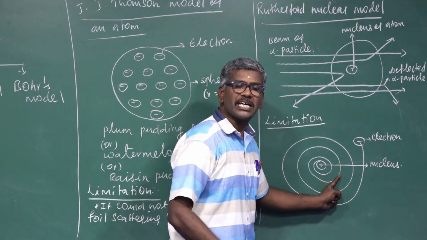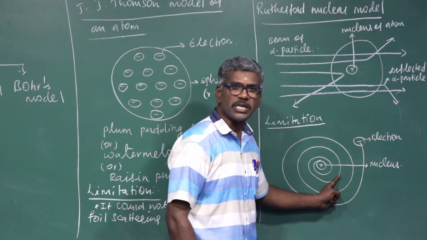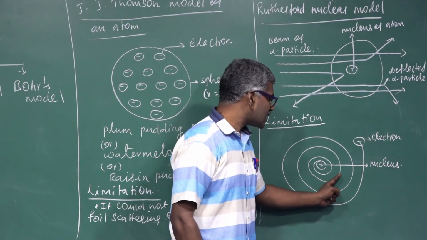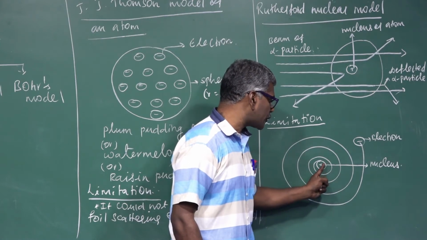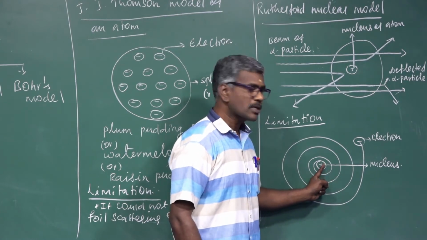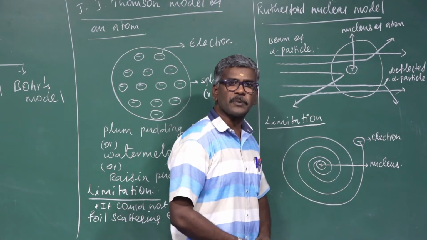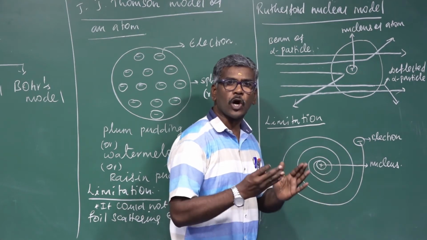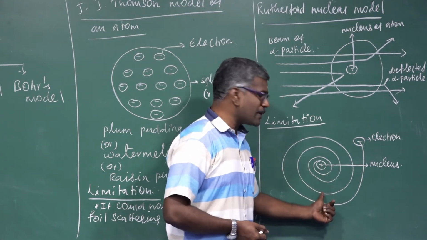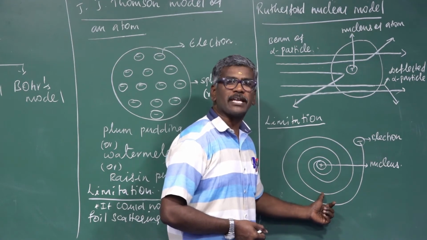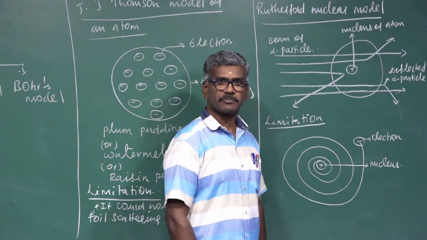It can emit radiation and lose energy. Finally, the electron is trapped into the nucleus. As a result, atoms can collapse. It fails to explain the stability of atoms.